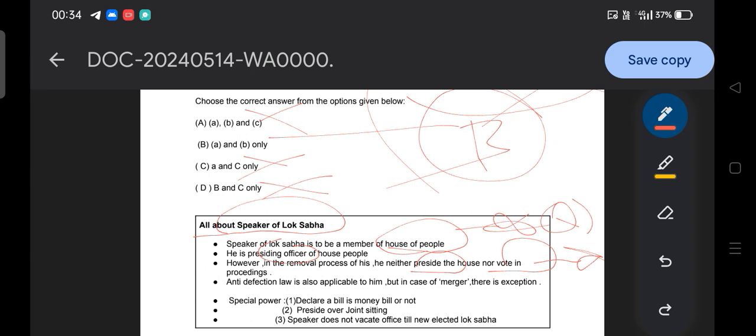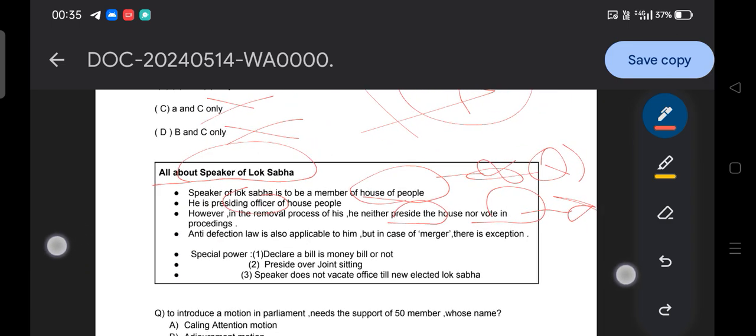Say for example, you are the principal of your college. If there will be a vote on whether you will be removed or you will stay, if you are allowed to preside, then you will definitely manipulate the system or the election of your vote, the removal or the posting. Don't you think so? So the same concept applies here. In the removal process, he neither presides over the house nor votes in the proceedings. Okay, so this is the line.